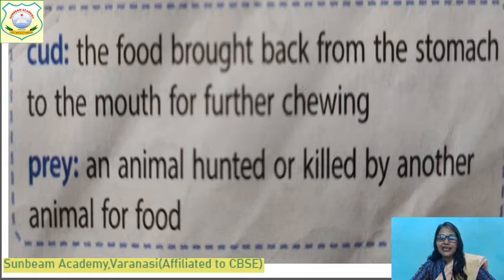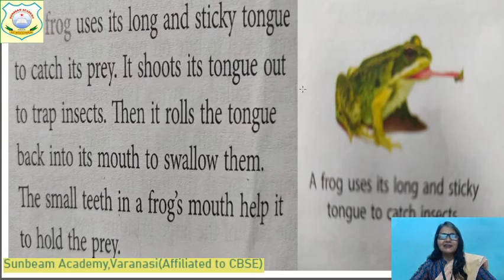And what is prey? Animals that are hunted or killed by another animal for food. And children, how do cat and dog eat? They eat by the method of what? They use their tongue again and again. The method is called lapping.